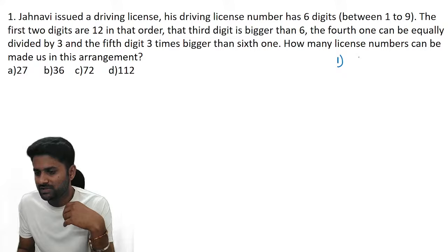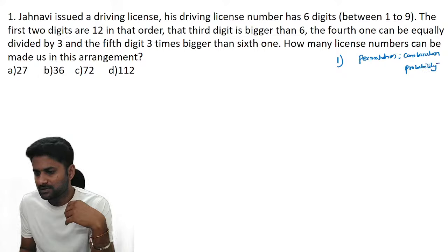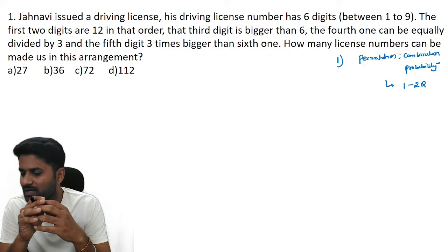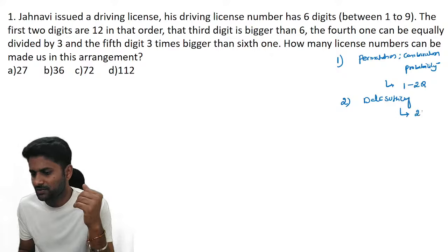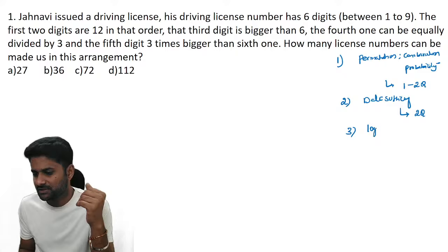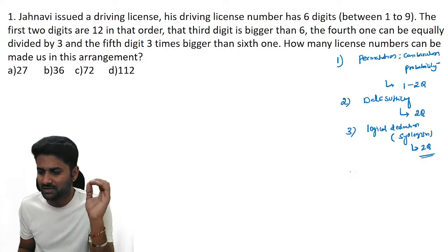Remember guys, for Infosys: permutation, combination, probability. So these are three different topics. You can expect 1 to 2 different questions for permutation, combination, and probability. In the same way, data sufficiency, you can expect 2 questions, and logical deduction, or some other name is syllogism, you can expect 2 questions, guys. So these three topics are most important.